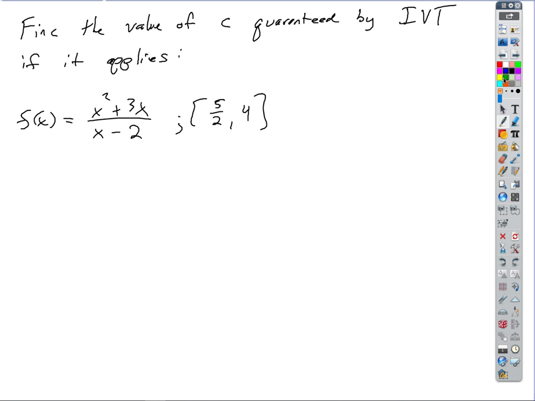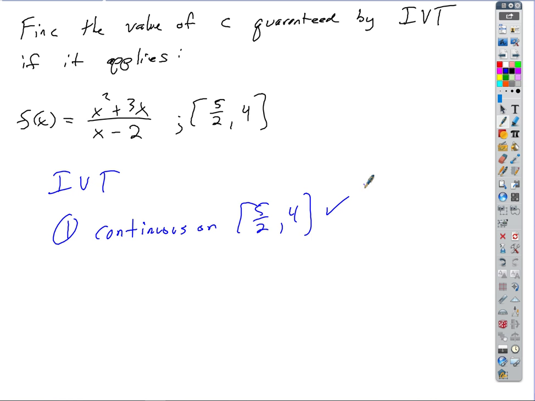On this interval, we're fine, okay? Too excited about math, I can't even take time to write. Check. It is continuous on that closed interval.